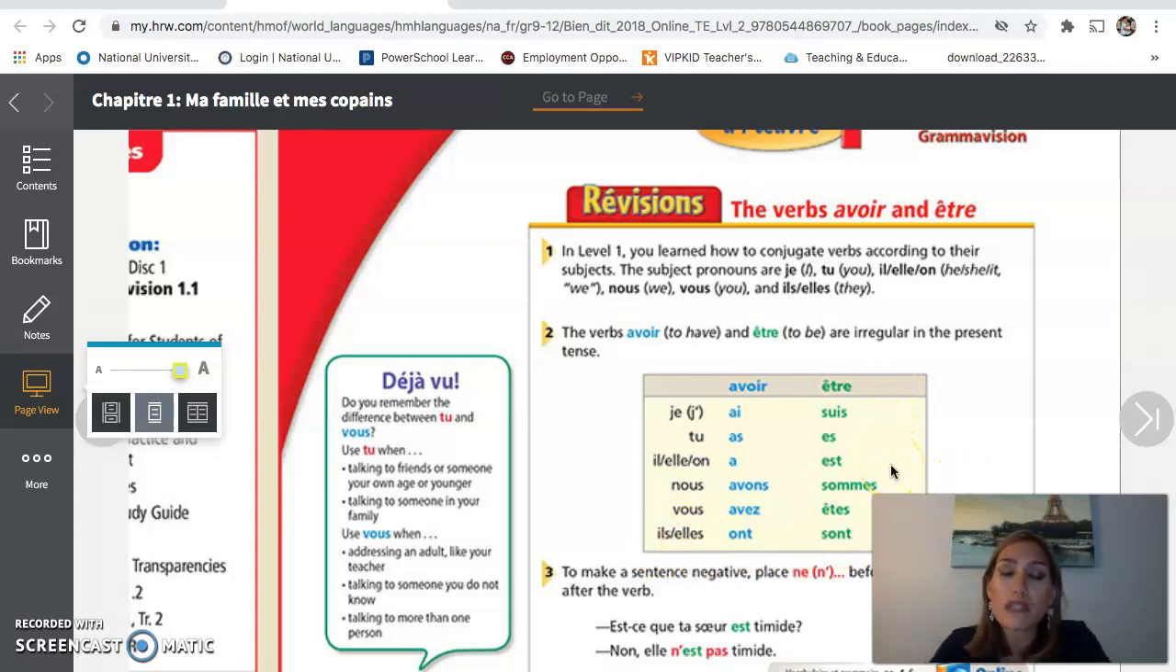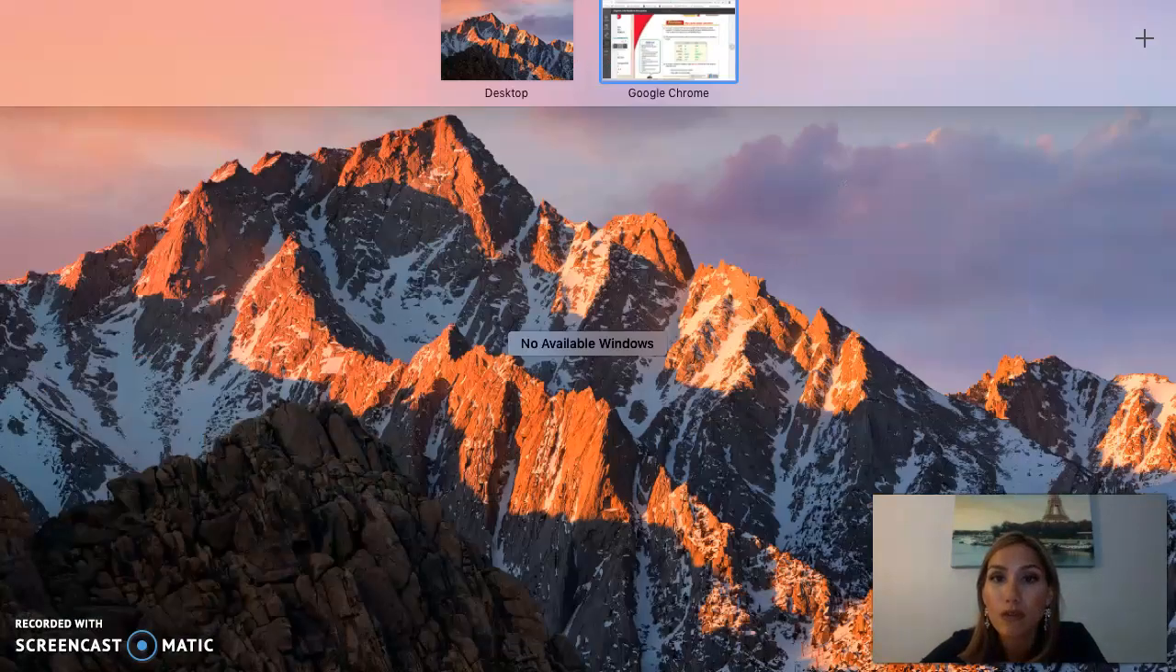I would also put this in your notebook right now and try to see if you can conjugate être without looking, okay? The best way that you're going to remember these verbs is if you practice. So make note cards, play the Kahoots that we do in class, and really try to memorize how to conjugate those verbs because they're going to be very useful to us in the future.